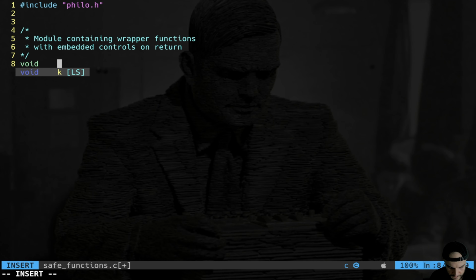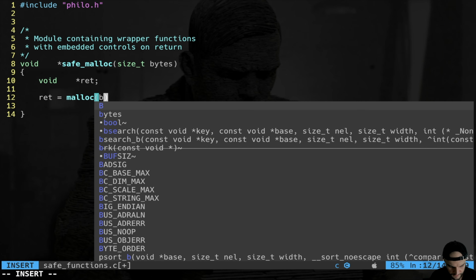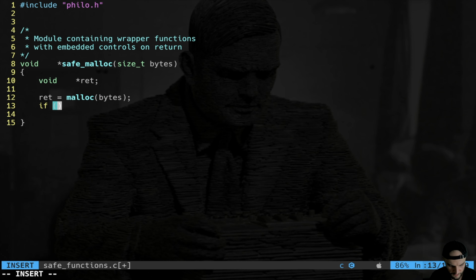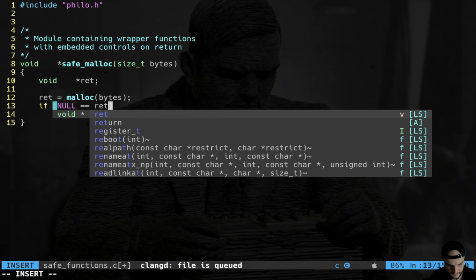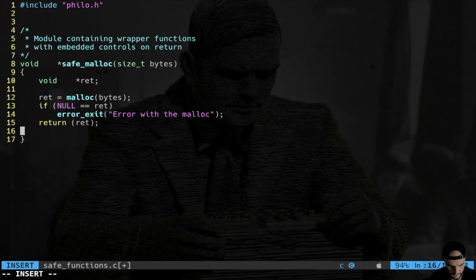So void star save malloc, size t bytes, right? I'm going to do void star because the malloc is going to return a generic pointer, a void pointer, and then I'm going to simply do ret is equal to malloc bytes. Okay, and then I do the control here. If null is equal to ret, exit error with the malloc, like that. On the contrary, return ret. As easy as that. So you see this save malloc is just a wrapper with an embedded control.